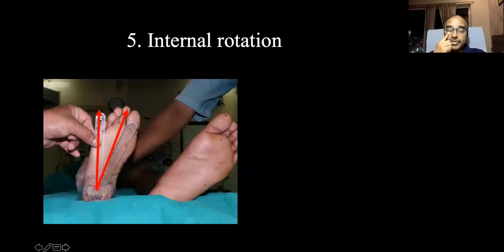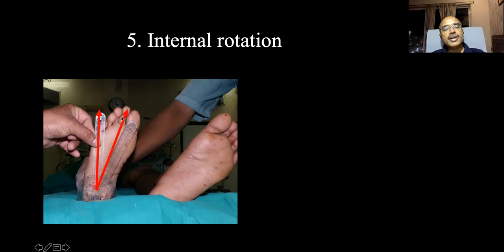Now next we come to the vertical plane or transverse plane or axial plane deformity or movements, that is internal rotation and external rotation. So in a knee extended and hip extended position, you can measure the internal rotation by measuring how much angle the foot is making with the vertical axis. Usually the second toe is taken as the axis of the foot.